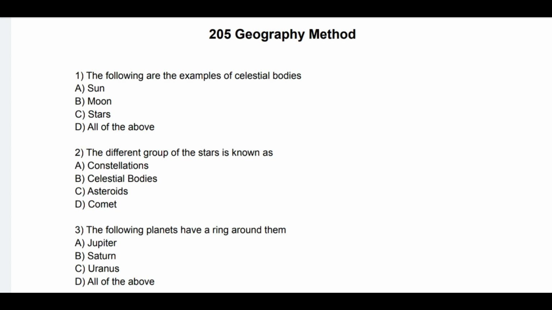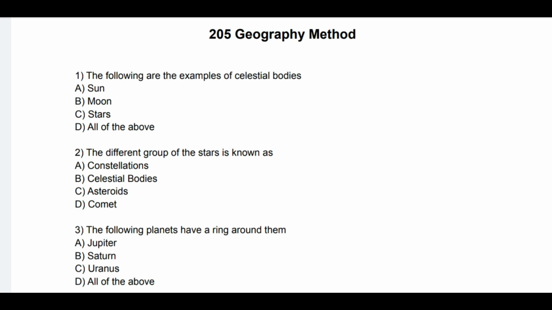Question number 2. The different group of the stars is known as. See the options: A. Constellations, B. Celestial bodies, C. Asteroids and D. Comet. So correct option is A. Constellations.